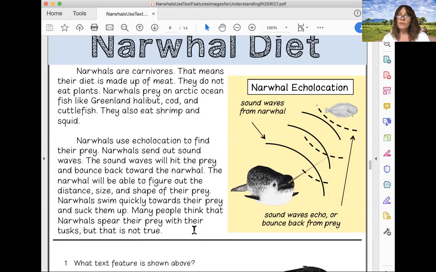So, for example, if you were writing about wolves, you would write about how they hunt in packs because that's an important part of what they eat. Okay, if you didn't find that out in your research, you probably will need to do some more research to find that out. All right, so I'm going to stop sharing.